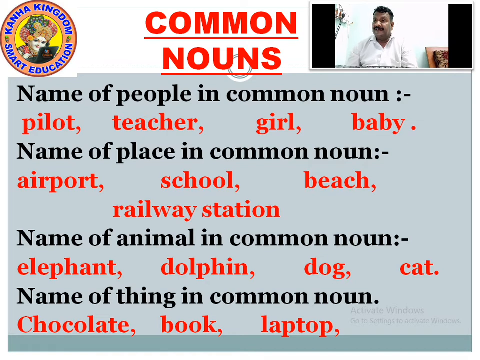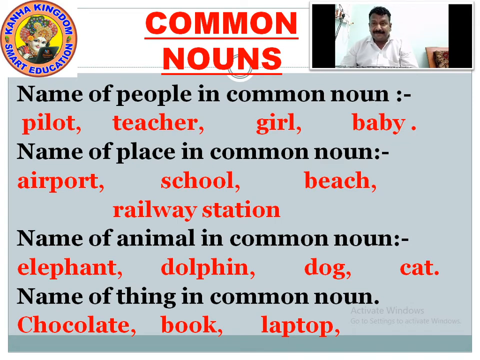Then school, beach, railway station, hospital. These are all names of places in common nouns.